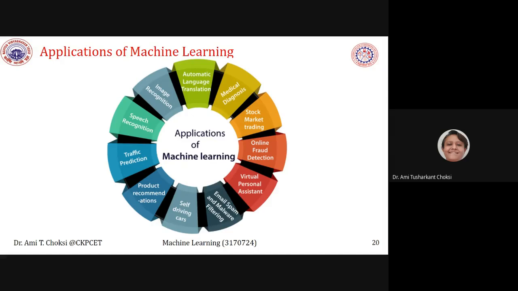Traffic prediction. Will there be traffic on Athwa Gate when I'll go home? Yes or no? We want to predict it. How can you predict that? Through the training of the data. The machine is given the data that during say 5:30 to 6:30 too much traffic is there on Athwa Gate. So the machine learns, okay, at this particular time this area is heavily loaded with traffic, right?